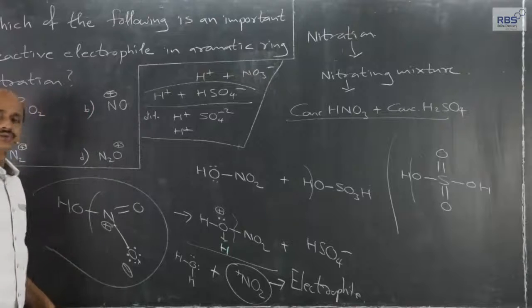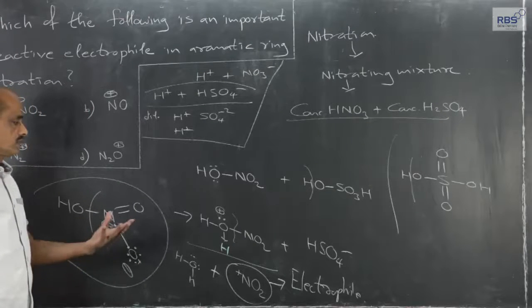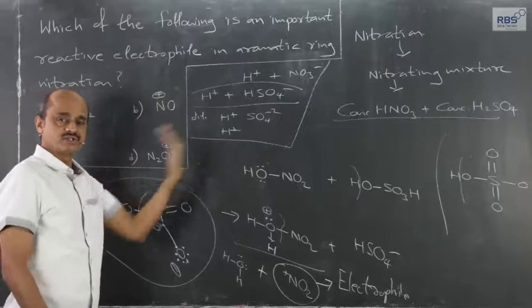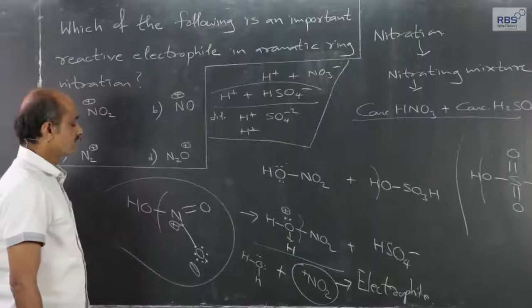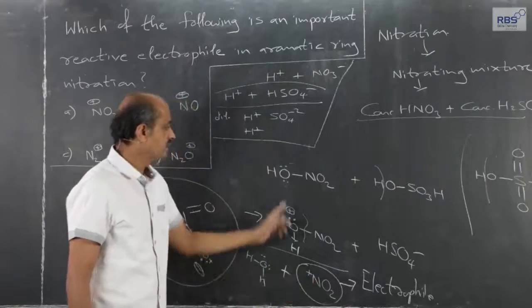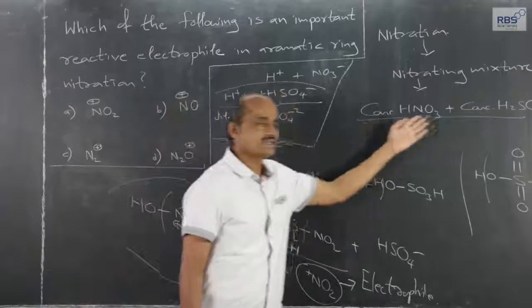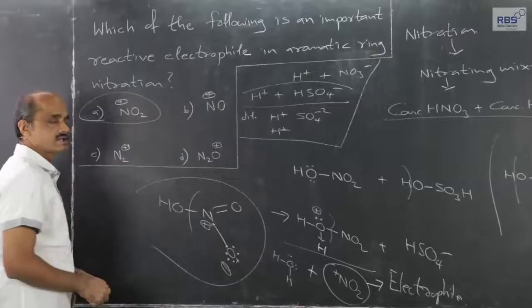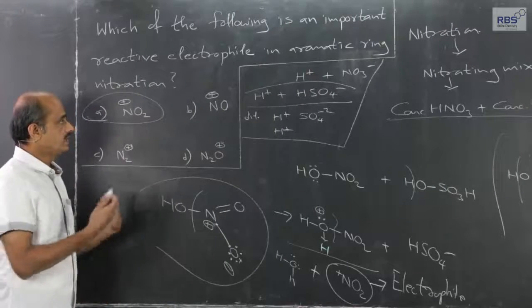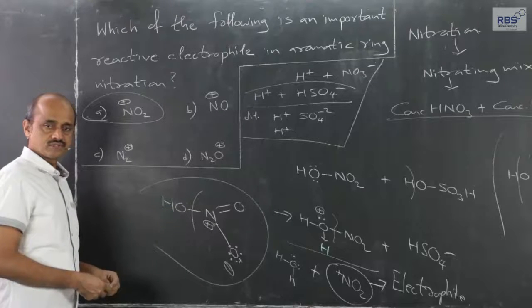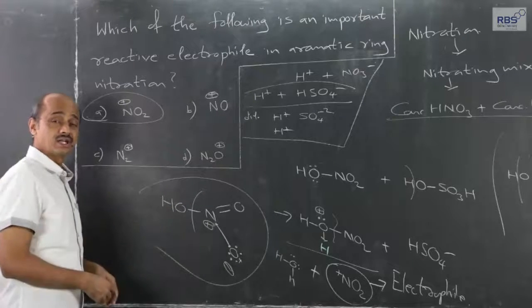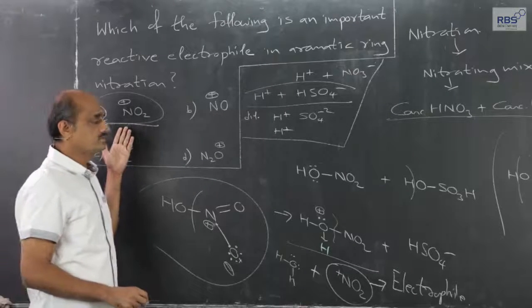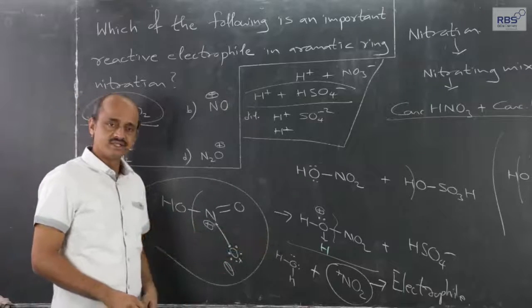So, during electrophilic substitution reaction, NO2 plus enters and replaces hydrogen in the form of H plus exchange. This NO2 plus is developed because of the reaction between concentrated nitric acid and concentrated sulfuric acid. Therefore, the electrophile which attacks during aromatic ring nitration, the SE reaction, electrophilic substitution reaction, is this NO2 plus, called the nitronium ion, and this is how it is produced.